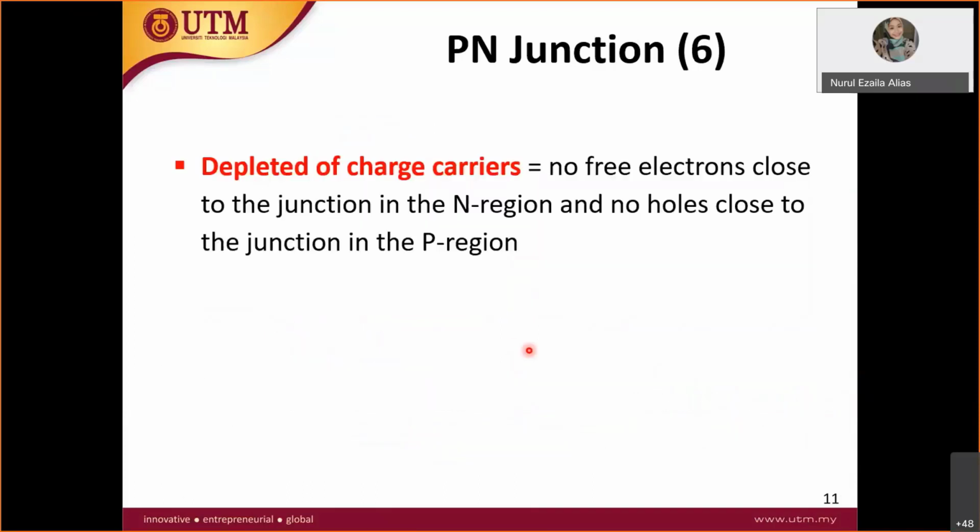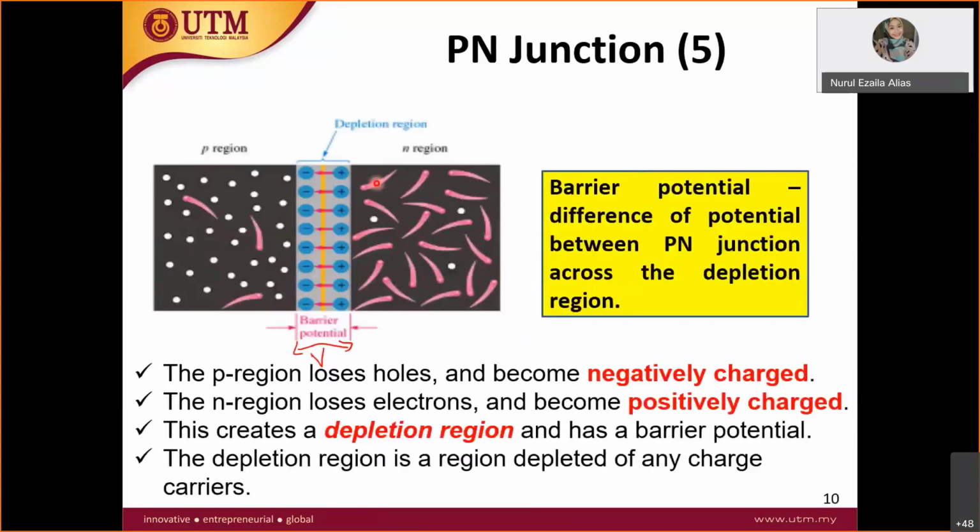You can read it yourself. Depleted of charges means no free electrons, like I said. Let me repeat again. This free electron tends to be attracted to the p region. When it is attracted to the p region, it will leave a hole here, which means it will leave a positive charge, and this electron will fill in this hole.